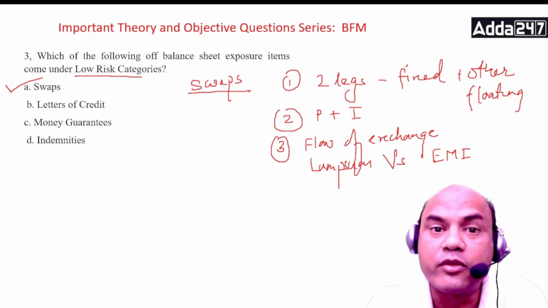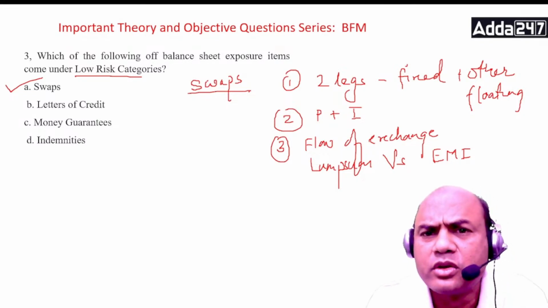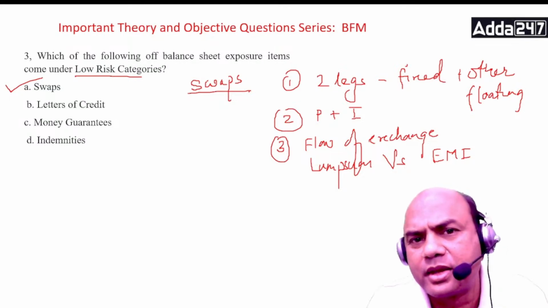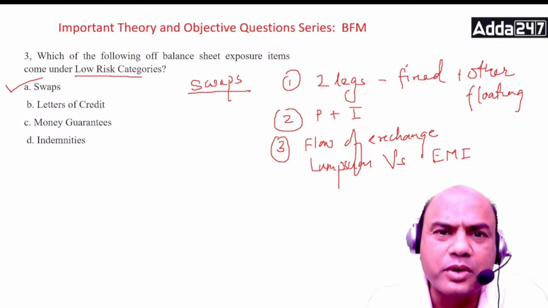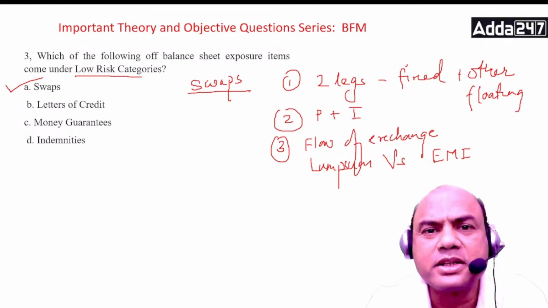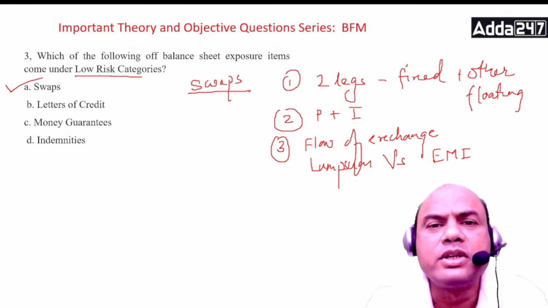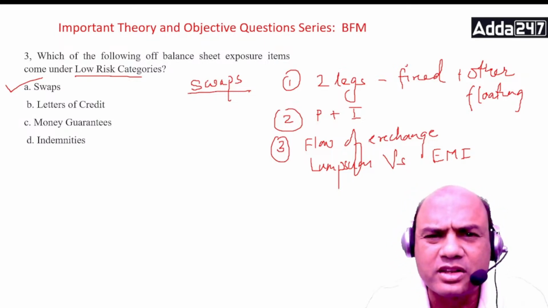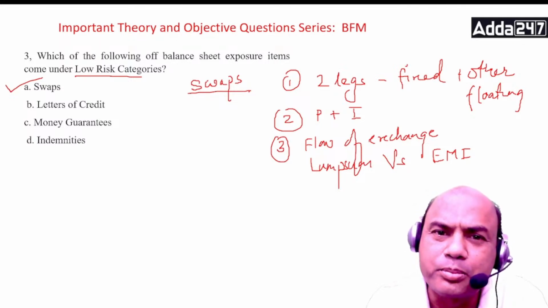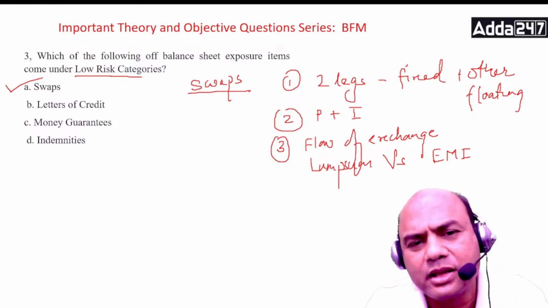Okay, and we only swap those currencies which have low credit risk. It means nobody amongst you will be swapping Brunei currency because there is no liquidity to it. Nobody will be swapping some South African or Ethiopian currency. No, there is no liquidity to it. We generally swap those currencies which have high liquidity. Generally dollar, pounds, Australian dollar, rupee. Okay, these are Pakistan rupee. Will you swap? Nobody, isn't it?